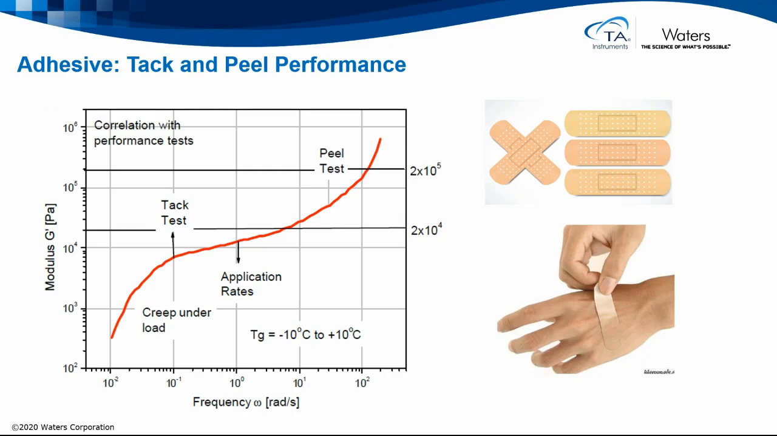For adhesives, the tack and peel performance can be seen in a frequency sweep. At low frequencies, representing long timescales, we can predict if a sample will show creep under a constant load. At higher frequencies, shorter timescales, the tack, the application rates, or the peel performance could be assessed. A logical extension of this is the Dahlquist criteria, which specifies a range of G' modulus values where peel would be successful.